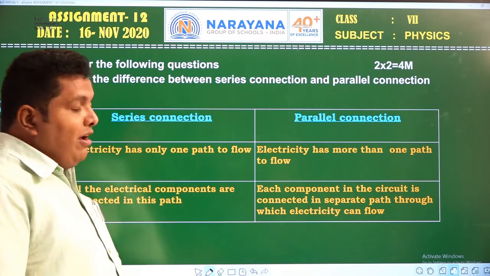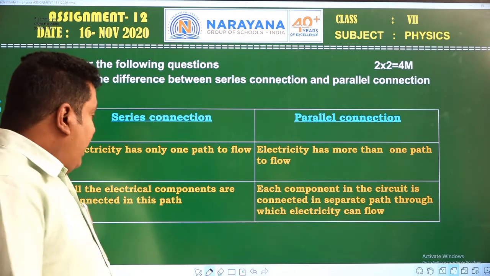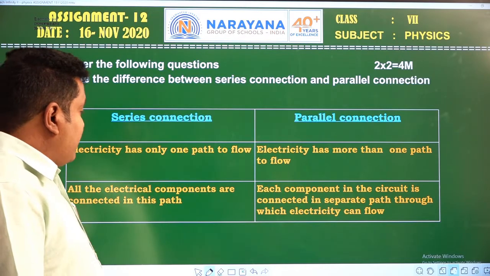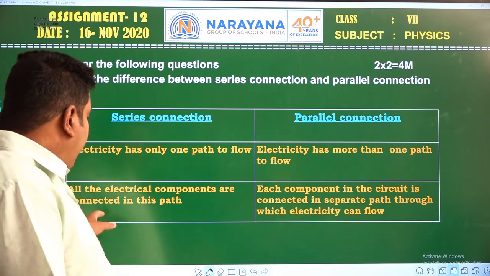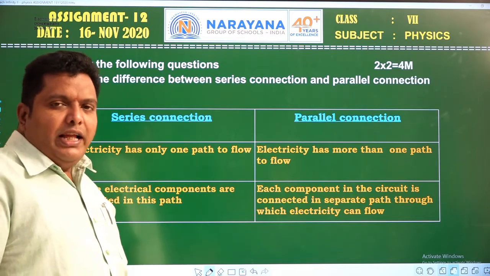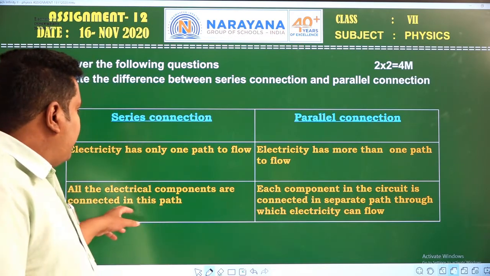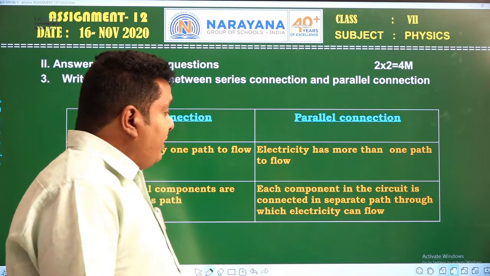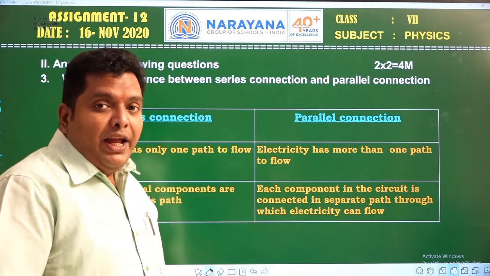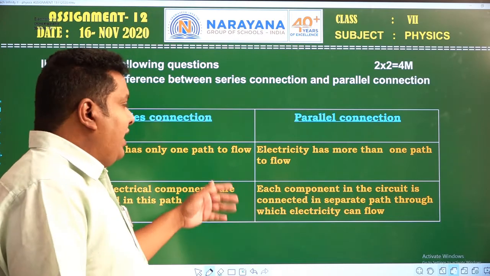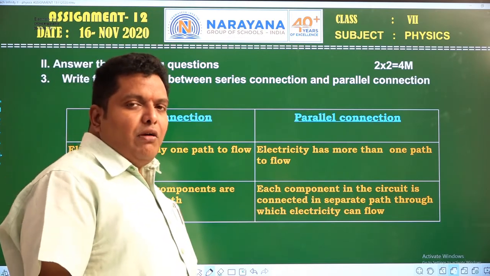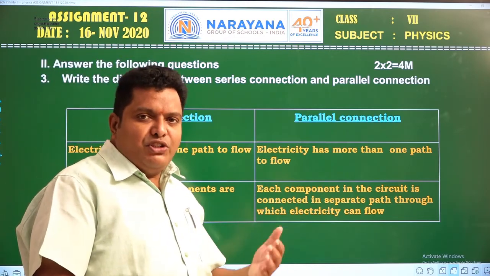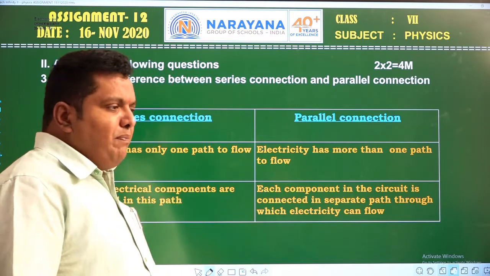Current has more than one path to flow in parallel, while all electrical components in series combination are connected in a single path. Here in parallel, each component of the electrical circuit should be connected in a separate path, meaning we can connect all the electrical components in different paths. Electrical components are the bulb, switch and cell, if they are connected in parallel.